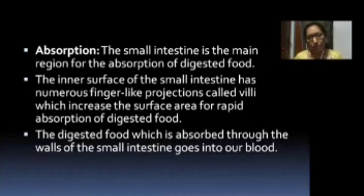The digested food, which is absorbed through the walls of the small intestine, enters into our blood. Villi are surrounded by numerous blood vessels and lymphatic vessels, where the lymphatic vessels absorb the fatty acids and glycerol, and the blood absorbs the carbohydrates and proteins.